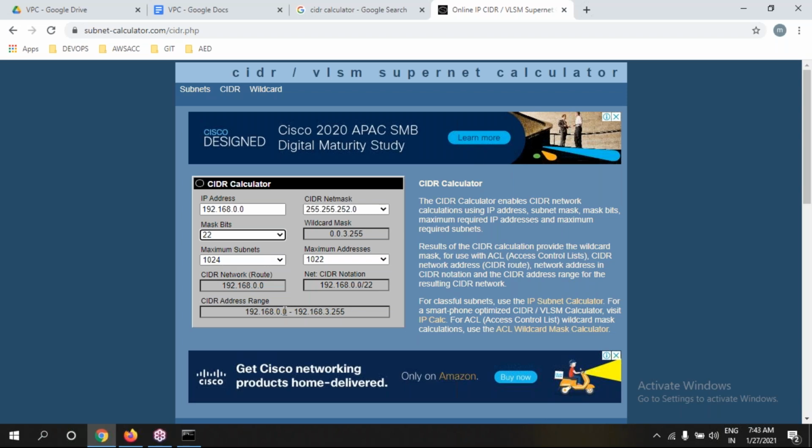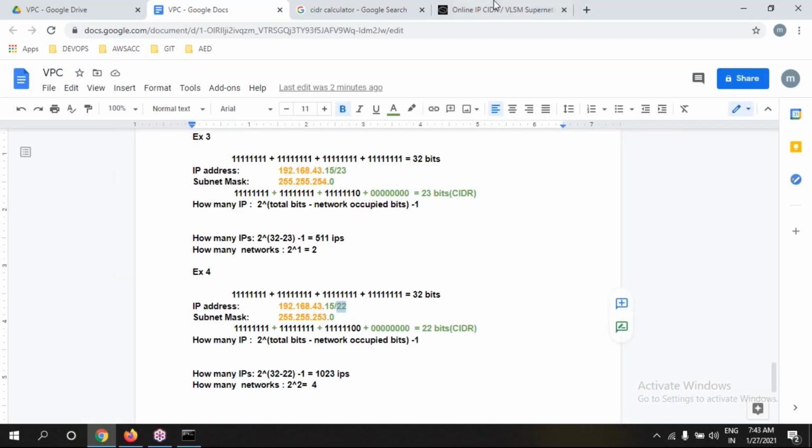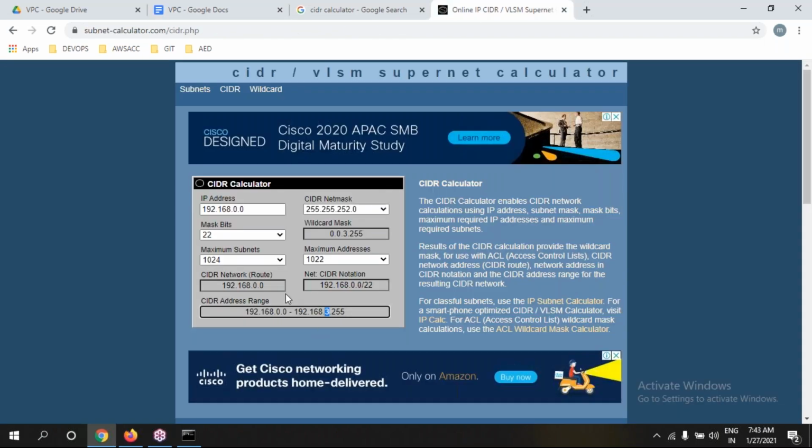How many networks, guys, please? How many networks? 0, 1, 2, 3. Totally 4 networks we have here. But how many IPs in this? 1020. What is the CIDR range mask? 20. Clear? Is it right or wrong, please?